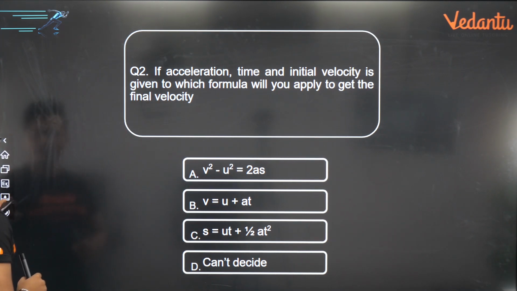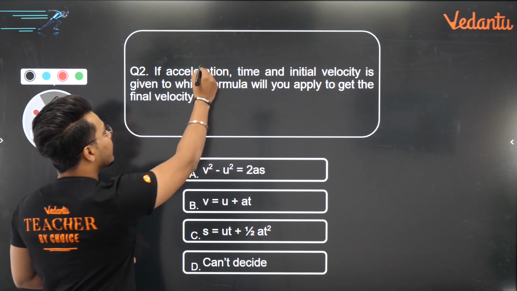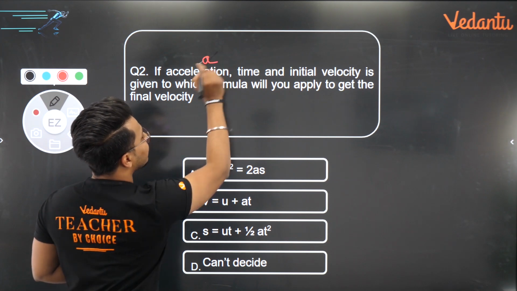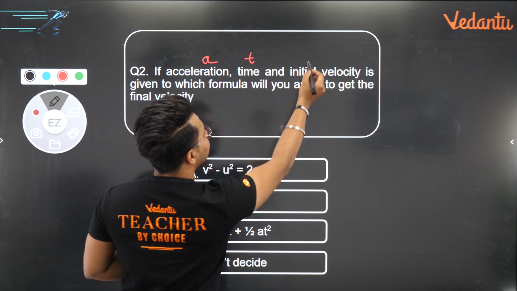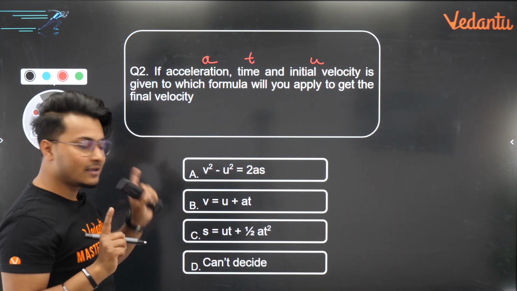I would like everyone to concentrate here. यहाँ पे थोड़ा सा ध्यान दे दो. Very important. Now, acceleration A, right? Acceleration A, time T, initial velocity U, right? ये है. U, A and T is given.